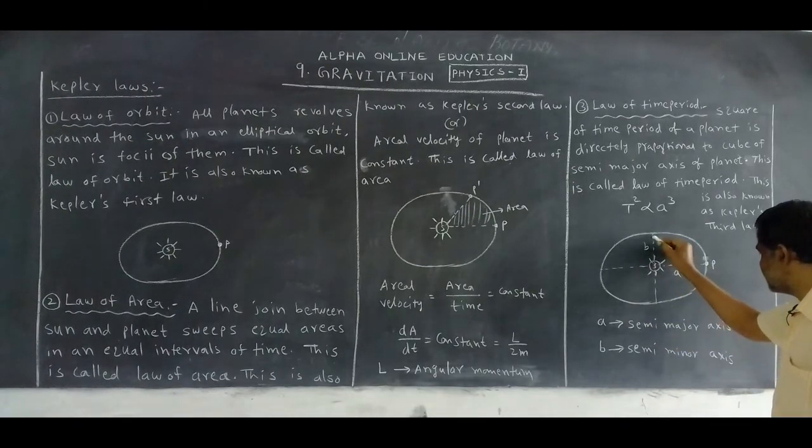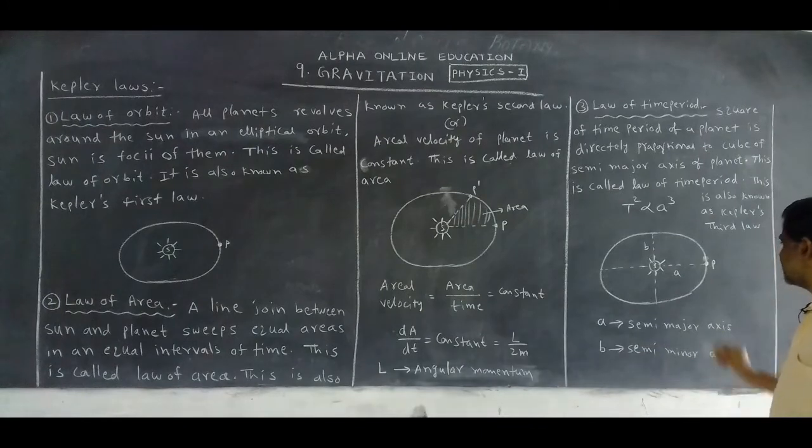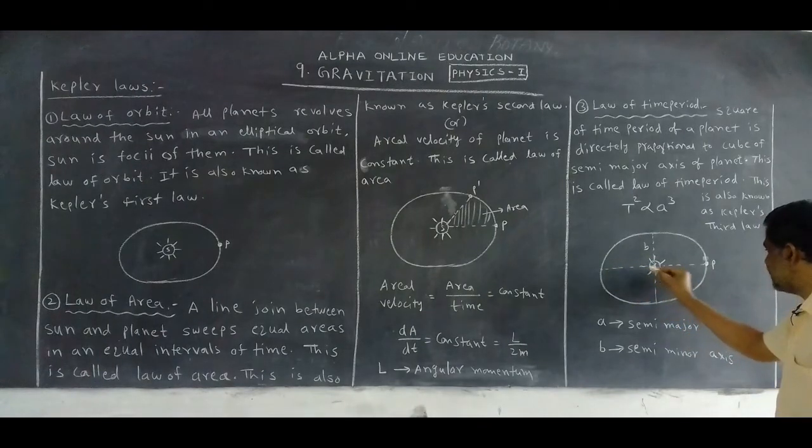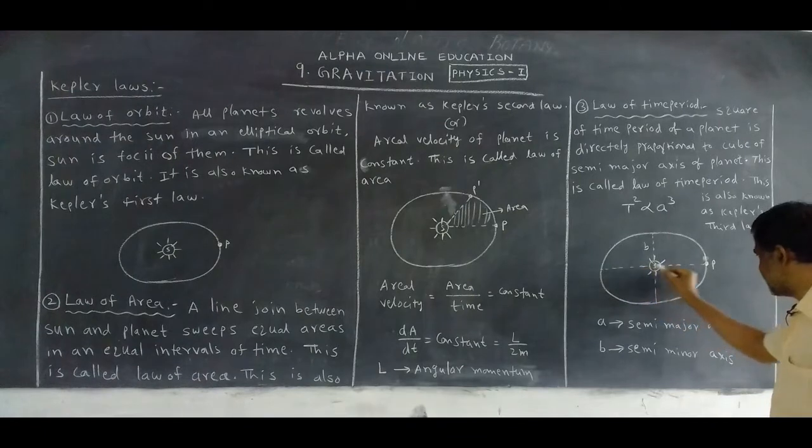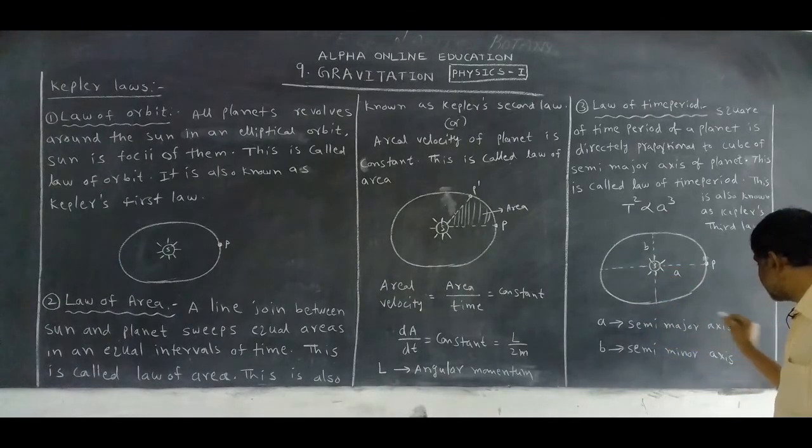Here to here distance is called the semi-minor axis. Here to here distance is more, here to here distance is less. The total is the major axis, but we take half. This is the major axis, this is the minor axis, but here to here is called half. That's why semi-major axis and semi-minor axis.